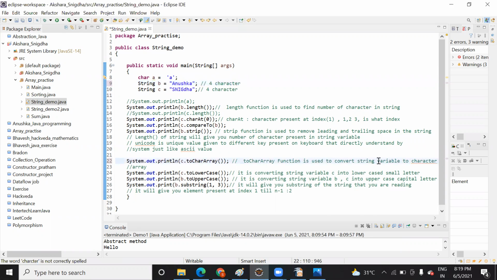So the first one is here. In Java, a string is also saved in a group of cells, right? Suppose a character is there. You might have studied in C language how we represent a character. A character is represented in single quotes, right? And a string, how do we represent it? Double quotes. Correct.